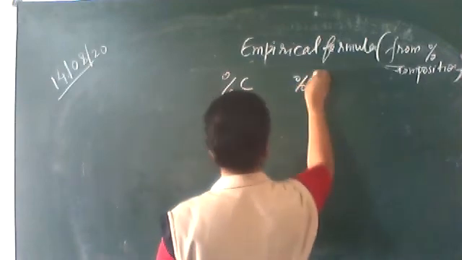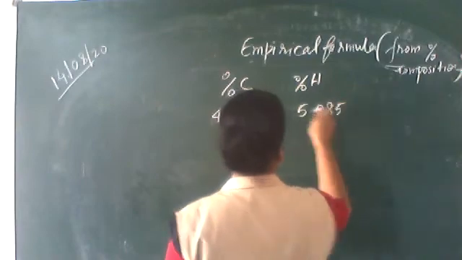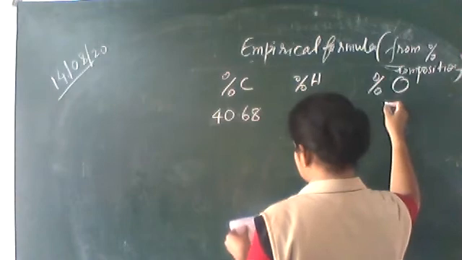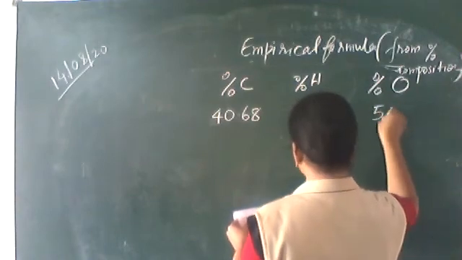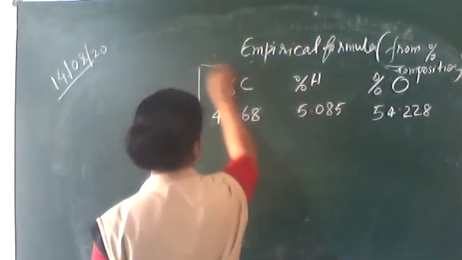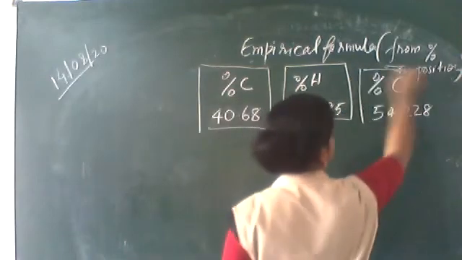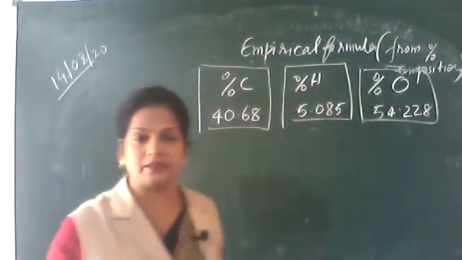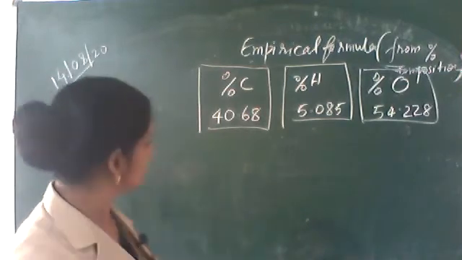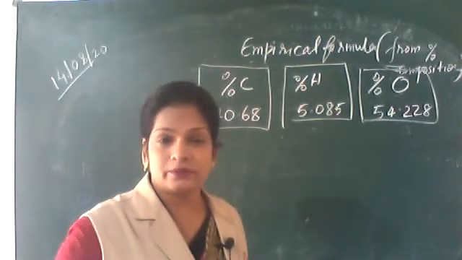Percentage of hydrogen, that is 5.085. Percentage of oxygen, 54.228%. So these percentages are given. You add all these percentages and see whether it is reaching 100 or not. It is reaching. So there is no doubt.